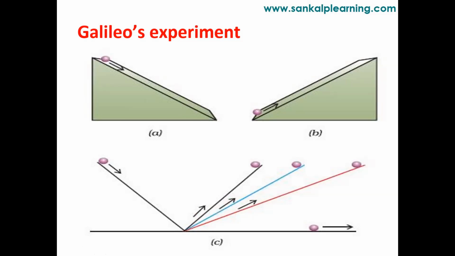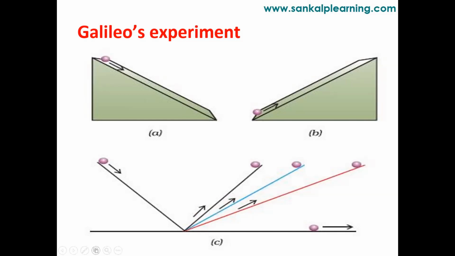Last, now you see the fourth position of the ball, at the bottom. Now you are dropping the ball from the top of an inclined surface. When the surface is made completely horizontal, it will move in a straight line only. So this is Galileo's experiment.